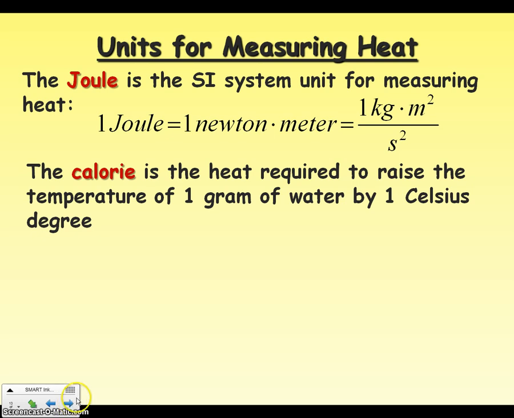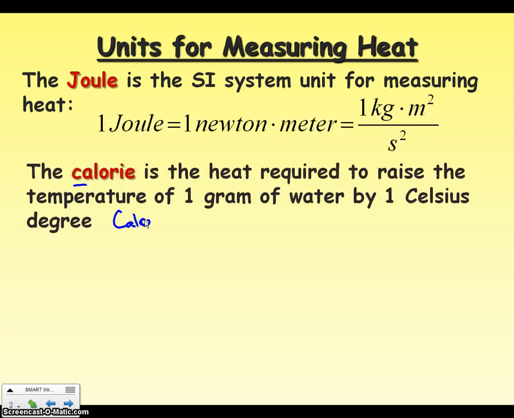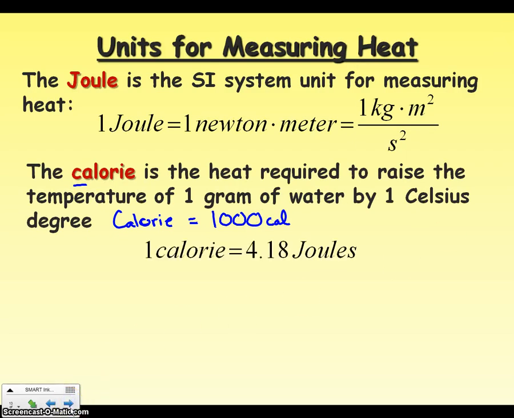Do be aware though, as we talked about last year, the difference between calorie with a small c and Calorie with a big C that you have listed as nutritional information on your food label. Calorie with the big C is 1,000 little calories, so it's actually a kilocalorie instead of a one-to-one ratio.